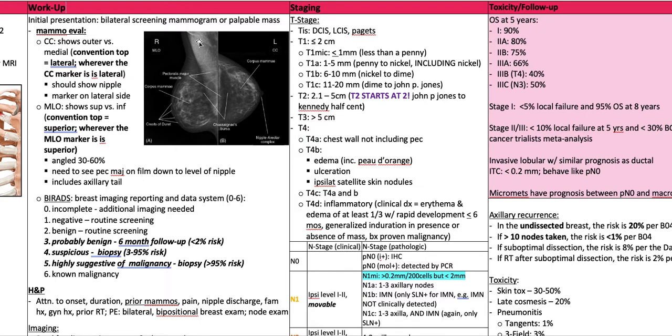Again, the medial lateral oblique is the view here. The convention, the medial lateral oblique, is that the top is superior. The marker is wherever the MLO marker is. This again shows the superior and inferior view. This is angled at 30 to 60%. You need to see the pec major, which you can here on the film down to the level of the nipple. It includes the axillary tail.